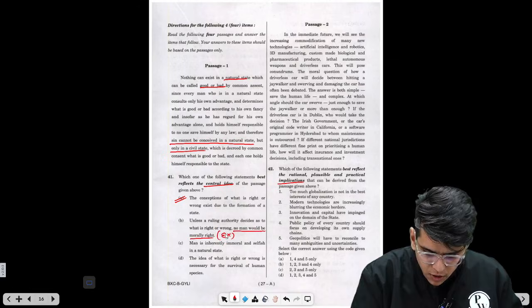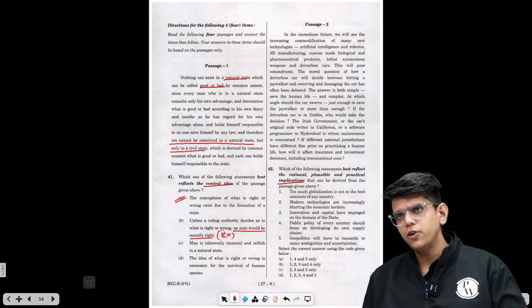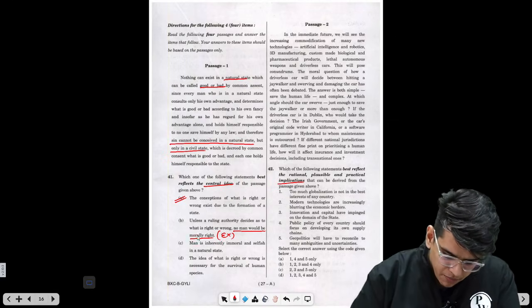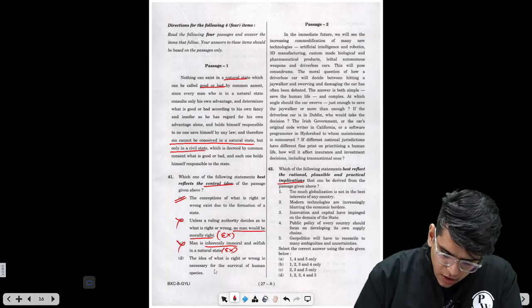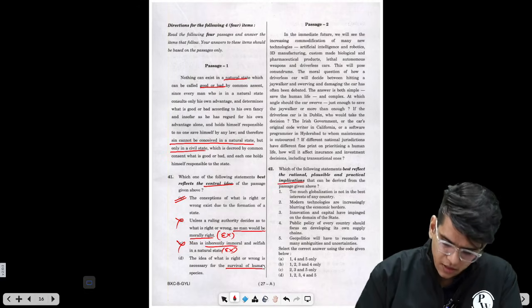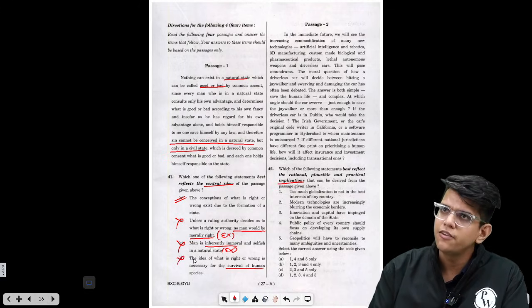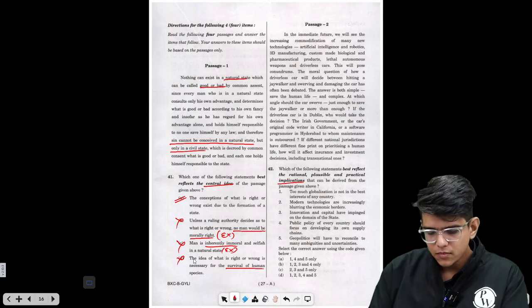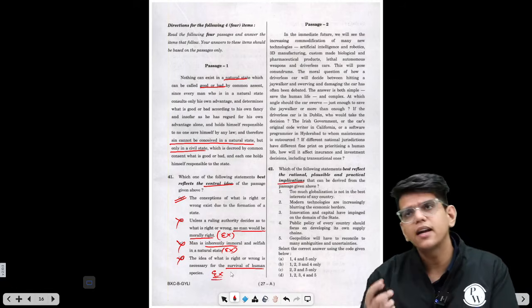We can't assume that everyone is immoral until a state decides what is wrong and what is right. So this we can't claim. Man is inherently immoral. Again, extreme. The idea of what is right and wrong necessary for the survival of the human species. No. The human species survived also when there was no state, right? So all these three options are extreme. Only option 1 is the correct answer.